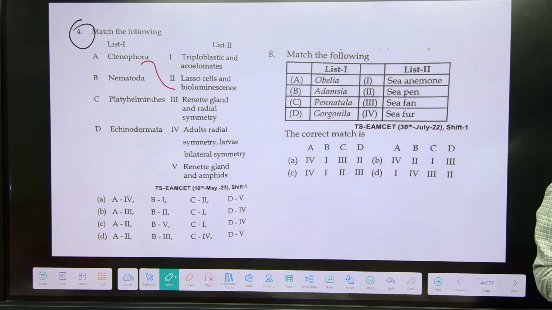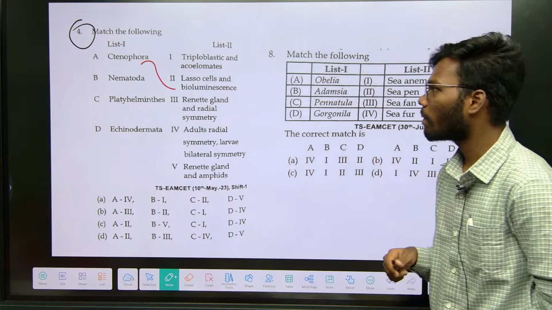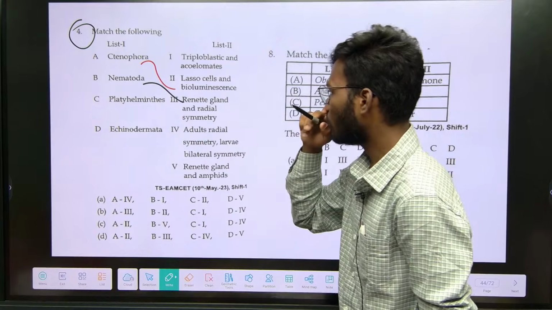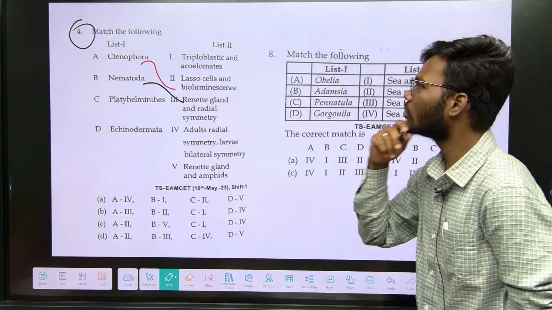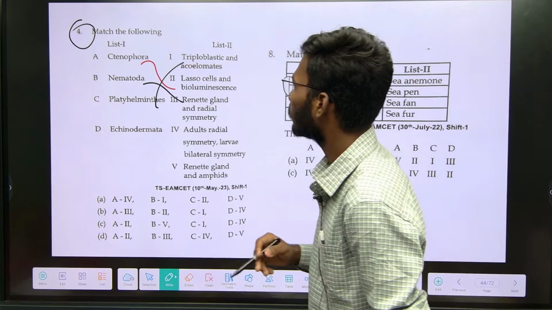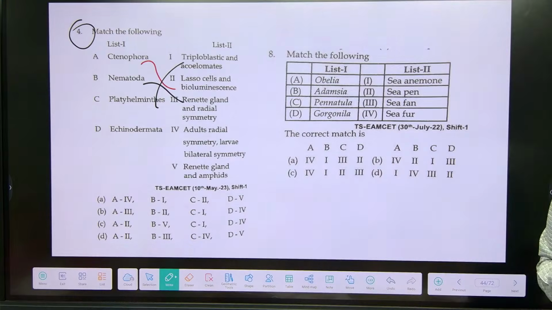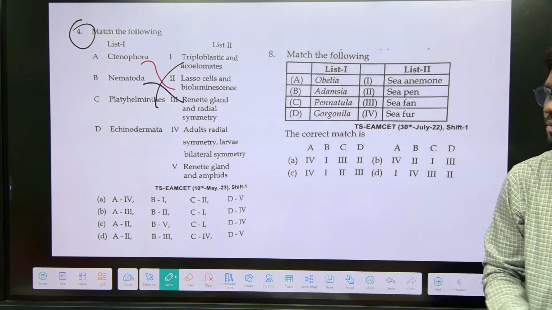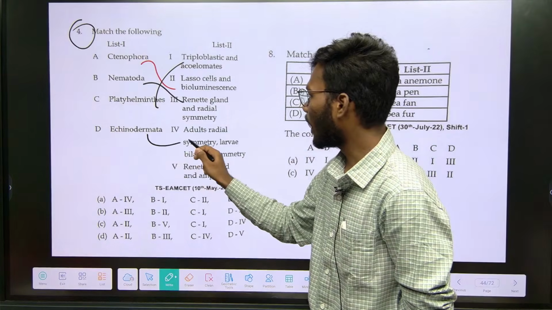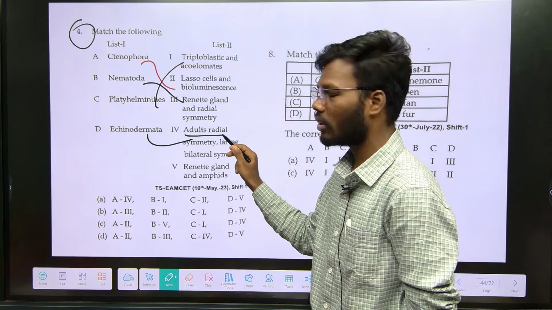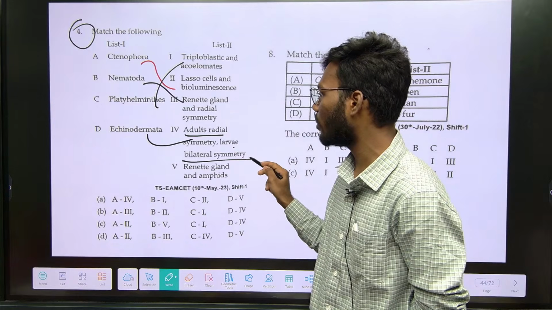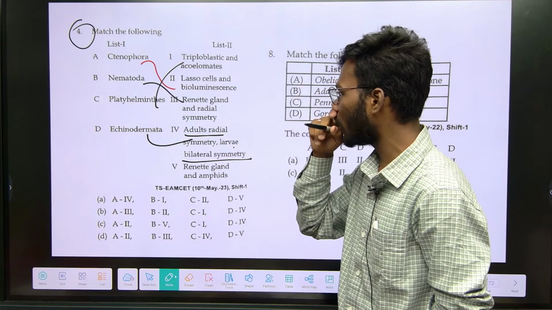Bioluminescence is exhibited only in Ctenophora, right? Adult echinoderms are radially symmetrical, but the larvae are bilaterally symmetrical. So based on this, what is the option? D4.